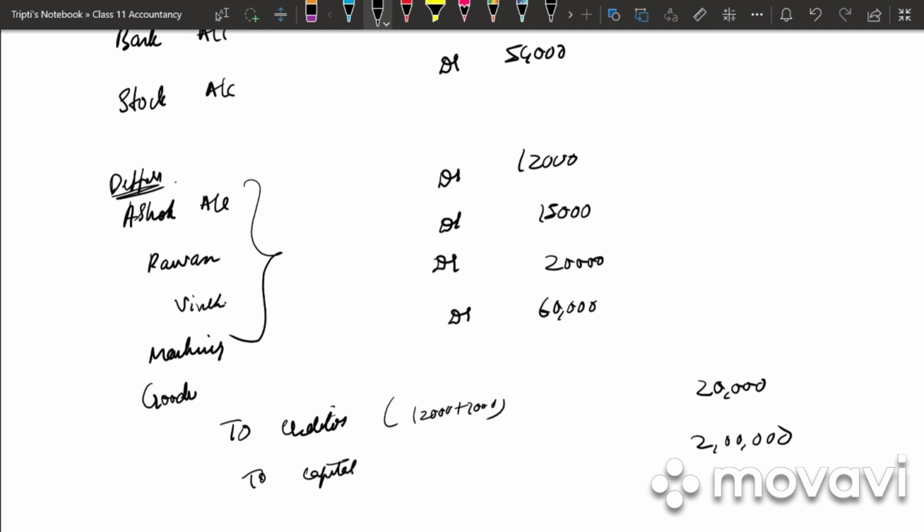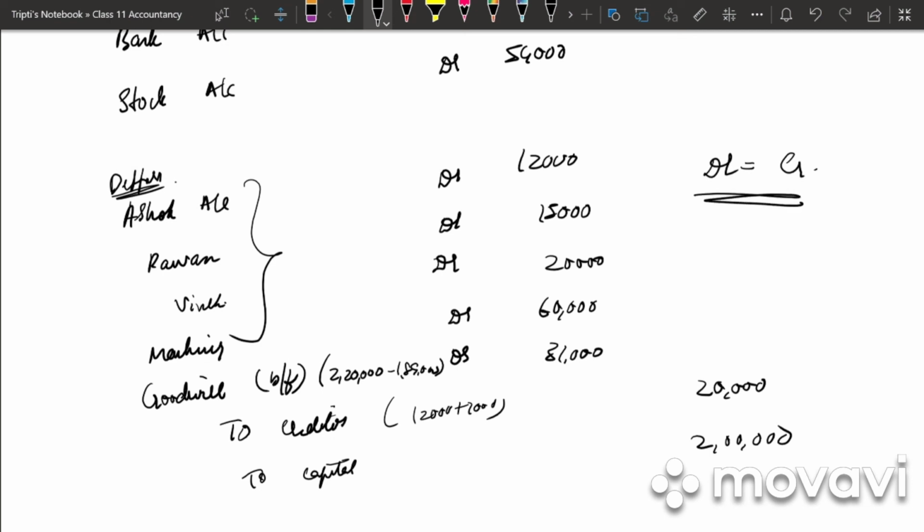So whatever balancing figure we get, we will be writing as goodwill. In bracket, balancing figure debited, that will be 31,000. In bracket, you can write 2,20,000 minus 1,89,000. Why is it so? Because as I've already told you, your debit should always be equal to credit, and if it is not equal, the balancing figure will be brought down as intangible asset. This is how you record the opening entry.